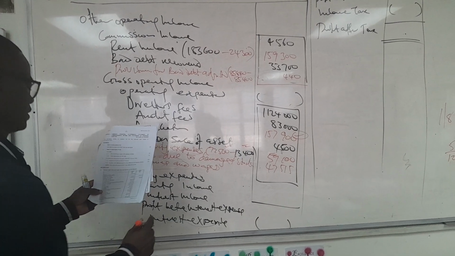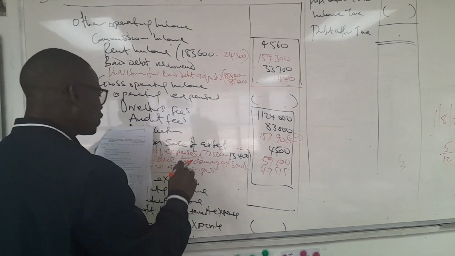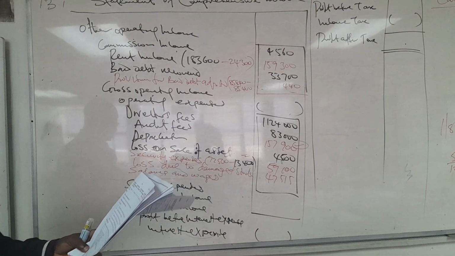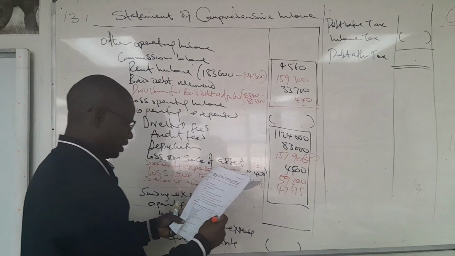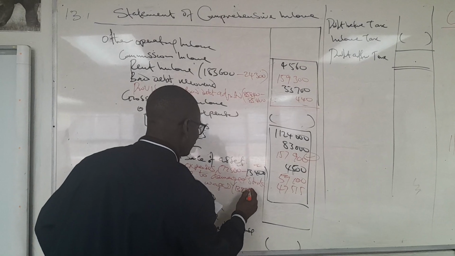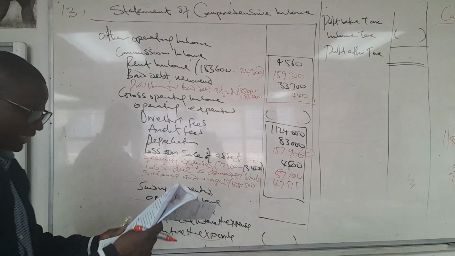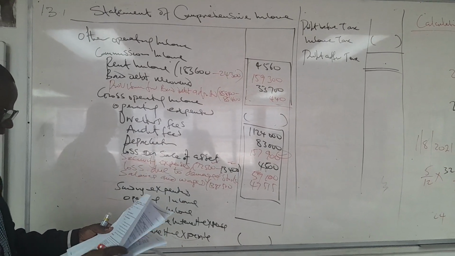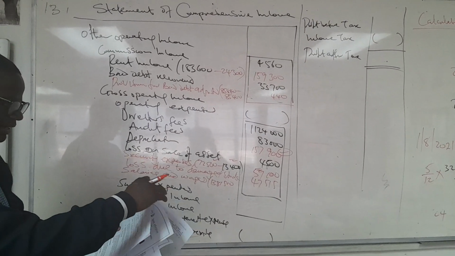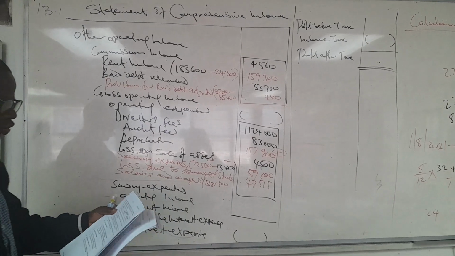Salary and wages, they say, including contribution. They gave 1,381,500. That is what they gave to us, and it is subject to adjustment. The adjustment we have here is on adjustment number 5. Let us go through it again.